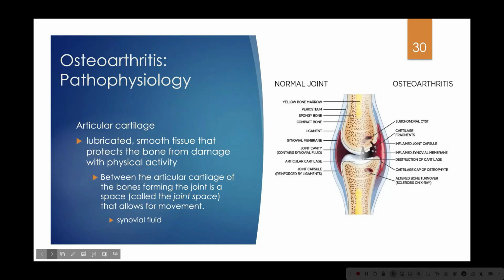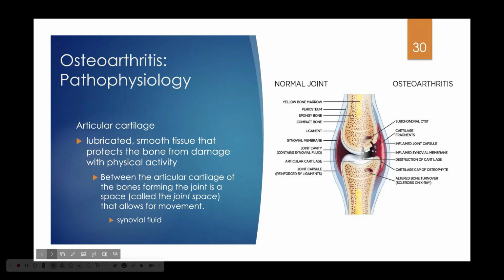Synovium actually comes from a word similar to egg whites. It's that slimy liquid that really lubricates the joint and helps with movement. Your articular cartilage is lubricated with the synovial fluid. It's a smooth tissue that protects the bone from damage with physical activity. And between the articular cartilage of the bones forming the joint is the joint space that allows for movement.